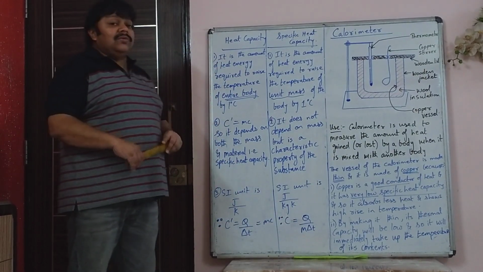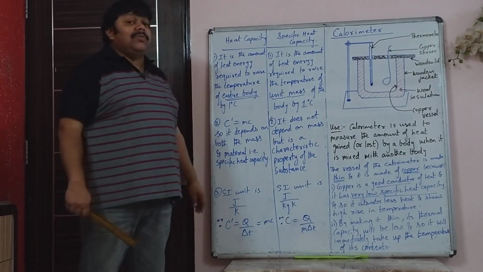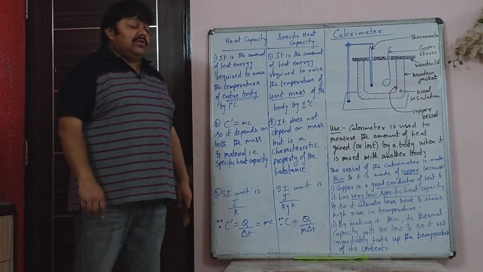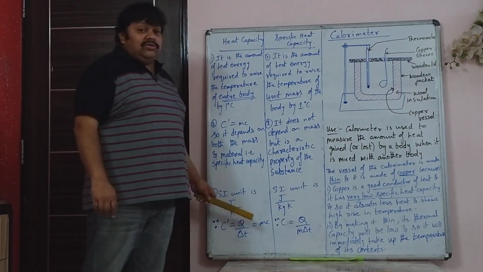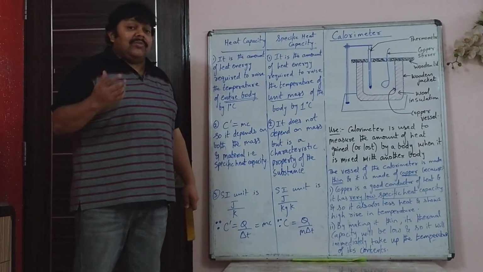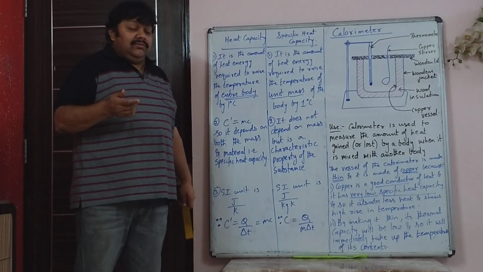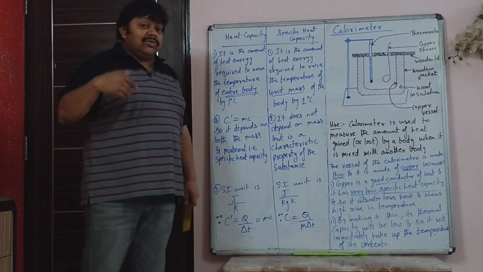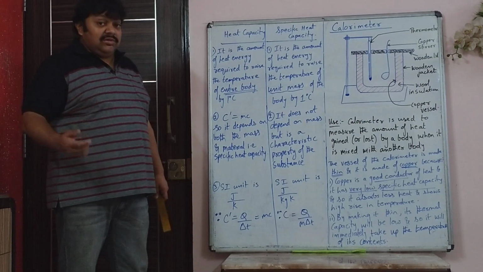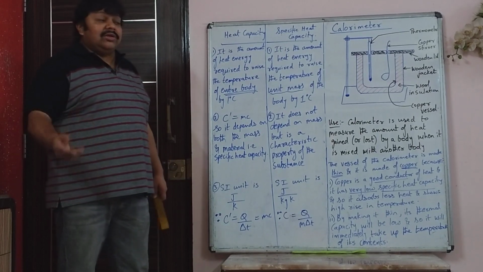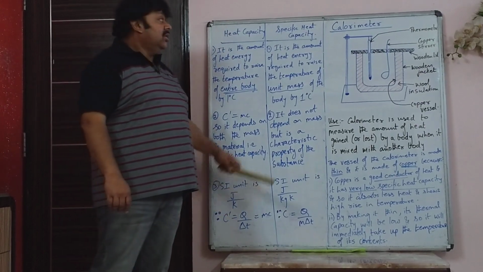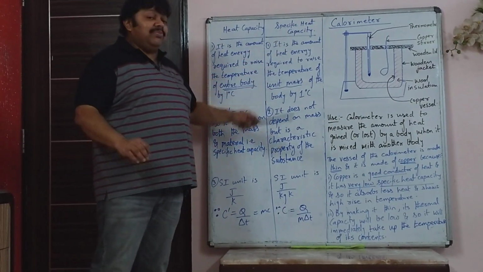The distinction between heat capacity and specific heat capacity is very important. They may not directly ask you the distinction, but they can ask you the units of both. Sometimes they ask you, is specific heat capacity depending on the mass? So you have to say no, it depends only on the material. Does thermal capacity depend on the mass? Yes. Greater the mass, more will be the thermal capacity. Heat capacity is also called thermal capacity. Here the only extra word is specific.